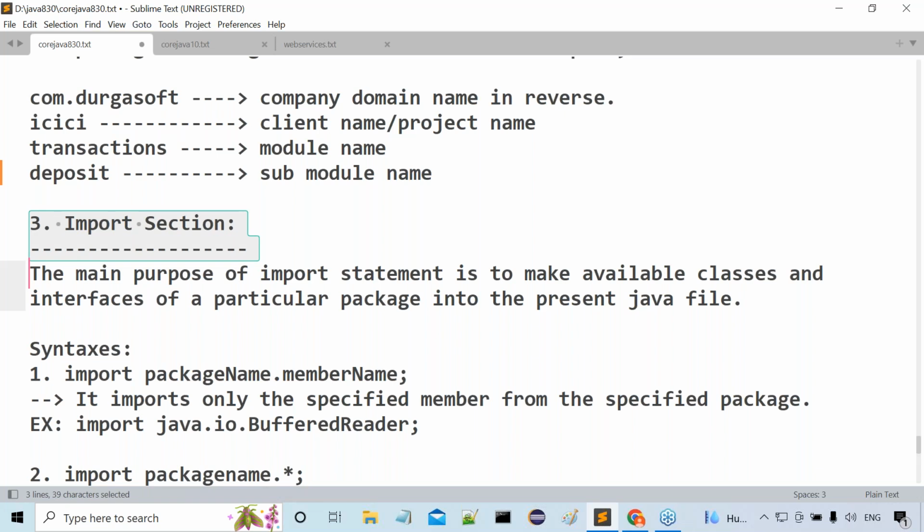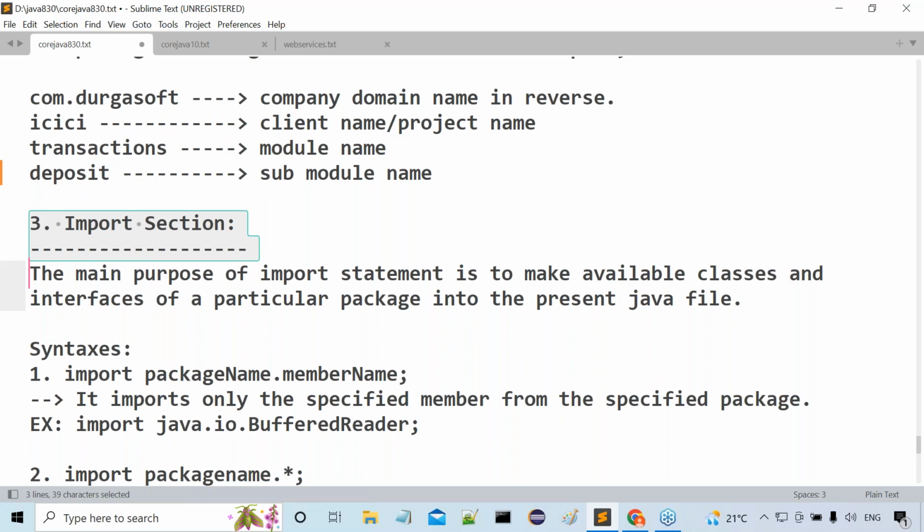What is the purpose of import statements? Already a package was defined; one package already exists somewhere else, the P1 package.